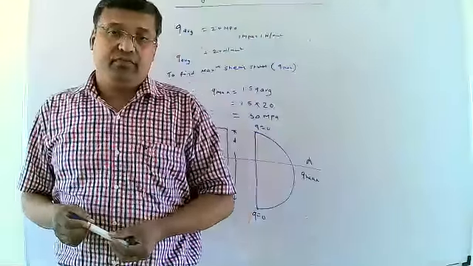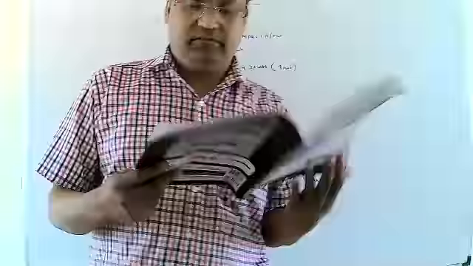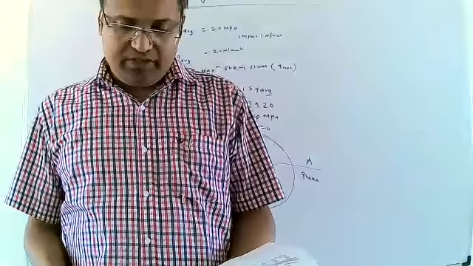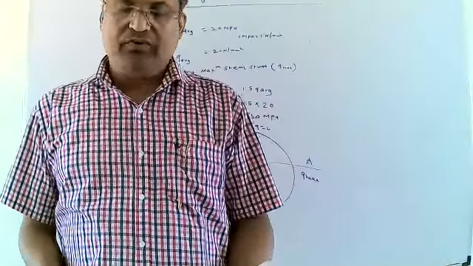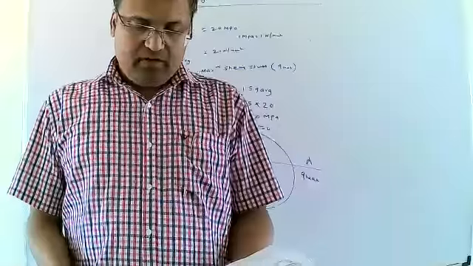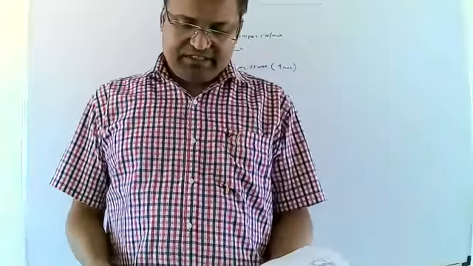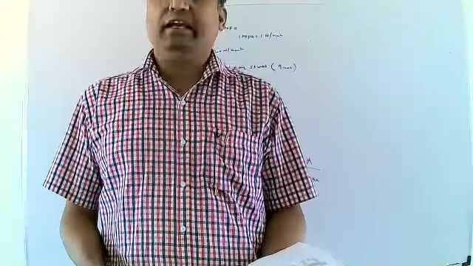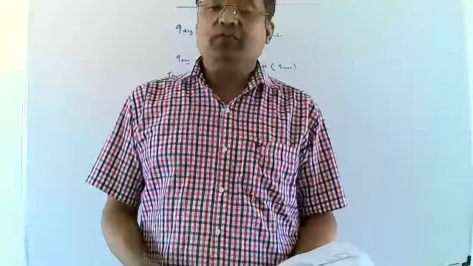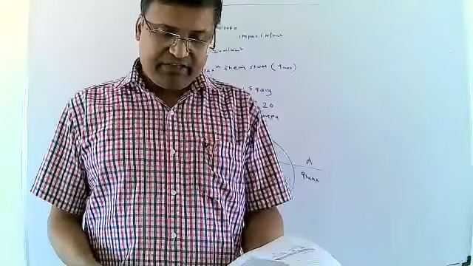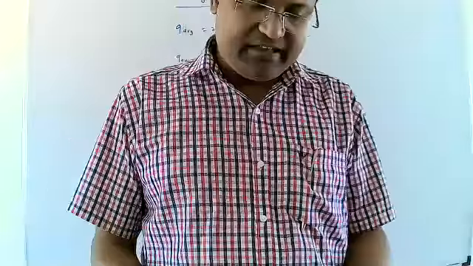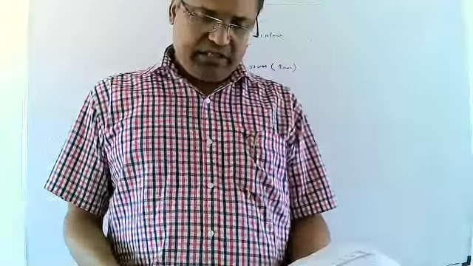Then we start the next problem. I will read that problem. A timber beam has a circular cross section of 100 mm diameter. The maximum shear stress produced at the section is 100 Newton per mm square. Find the average shear stress produced. Also state the shear stress induced at the face of the beam.